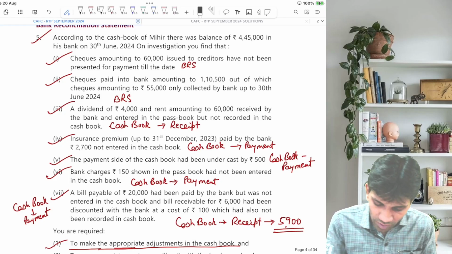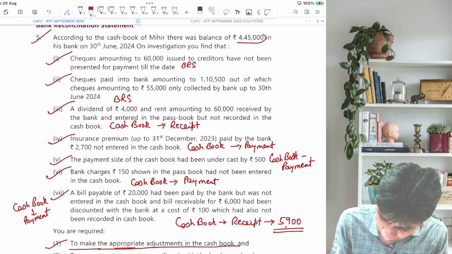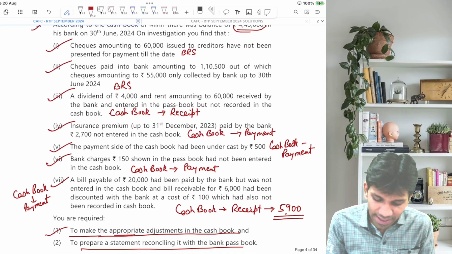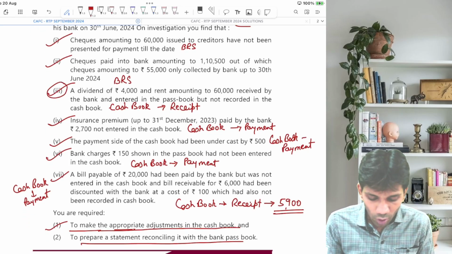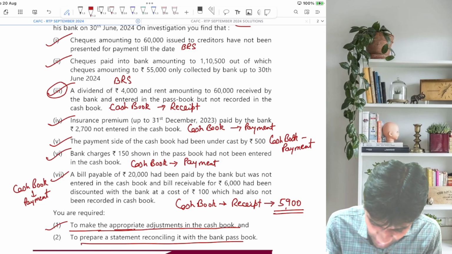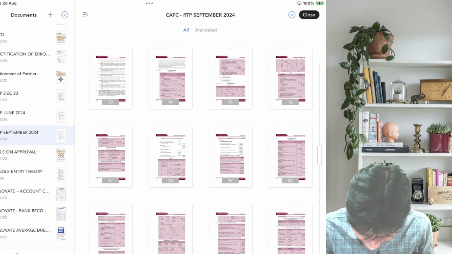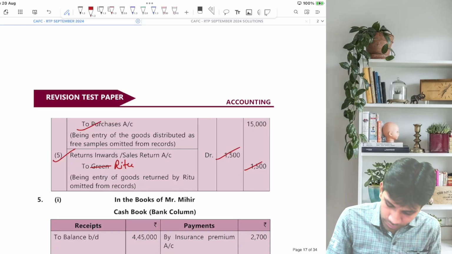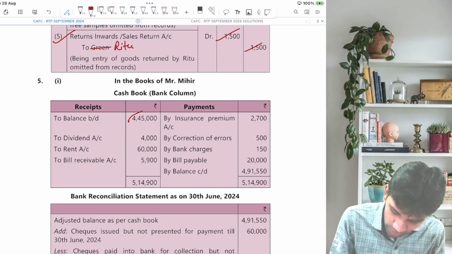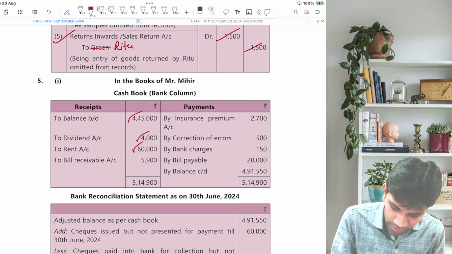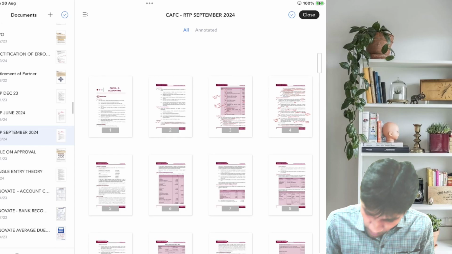First I will say to balance brought down 4,45,000, and then we'll go for the third transaction. On the receipt side, dividend and rent. Let's check on the receipt side, dividend and rent. Let's check with the ICA solution. Yes, we have two balance brought down, two dividend, two rent. Let's go back.